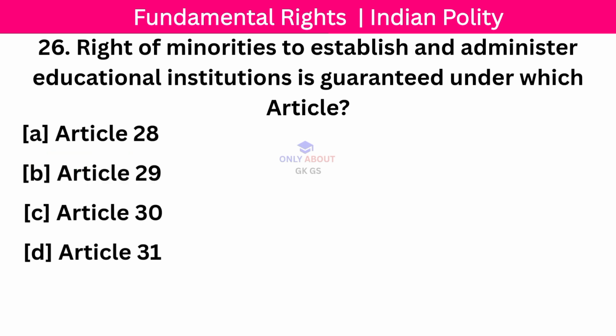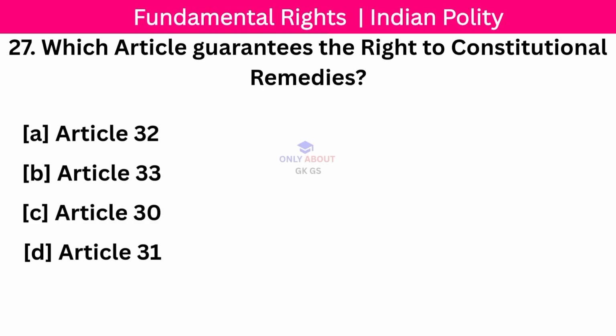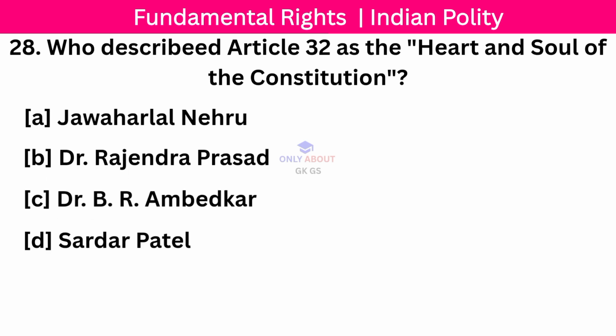Right of minorities to establish and administer educational institutions is guaranteed under which article? Correct answer, Article 30. Next question. Which article guarantees the right to constitutional remedies? Correct answer, Article 32. Next question.